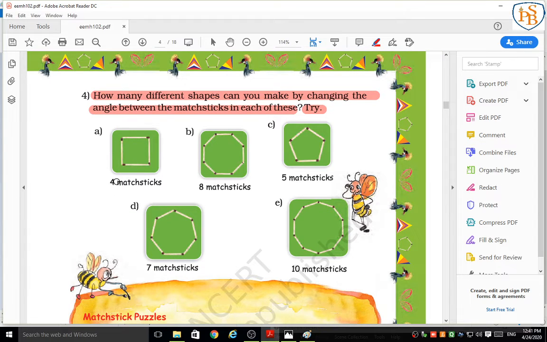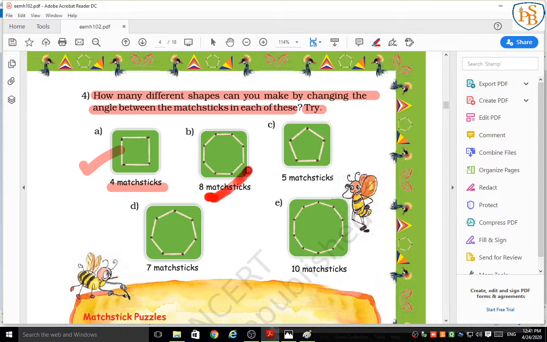Yes, if you take 4 matchsticks, you can make a square. Correct? What shape is it? The name of the shape is square because it has 4 sides, 1, 2, 3 and 4. By using 4 matchsticks, you can make a square.